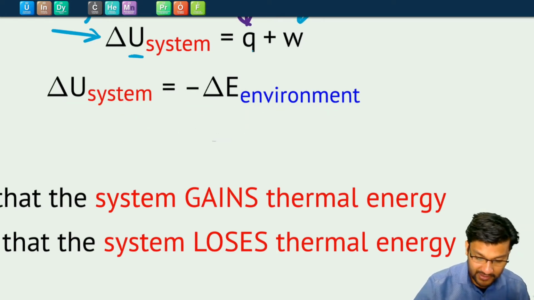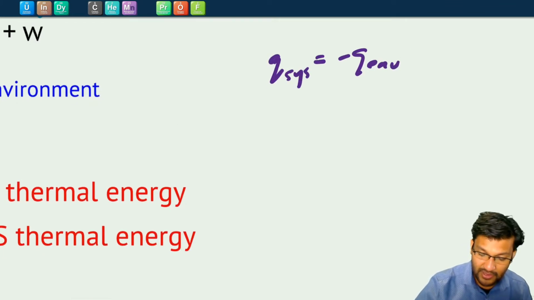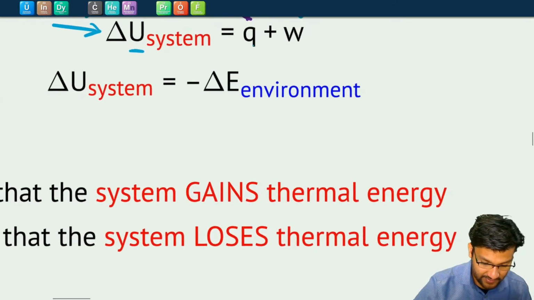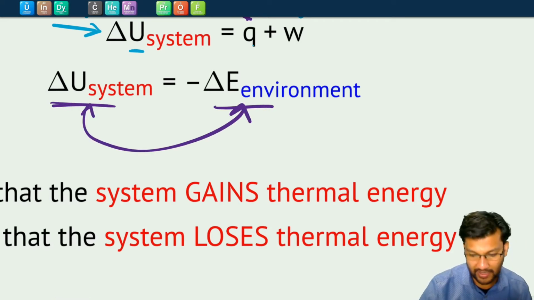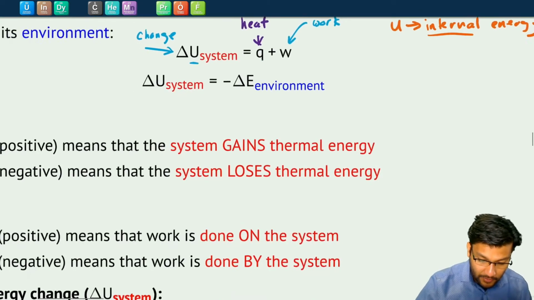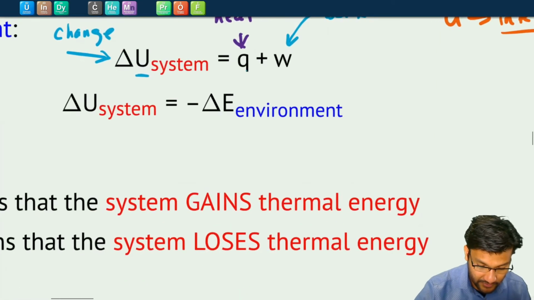So this is similar to what we learned for heat transfer, right? Q of the system is going to be negative Q of the environment. This is also true for energy transfers. If a system gains or loses energy, the environment must have lost or gained energy depending on which one it is. All right. So what this means for the different values of Q and W?